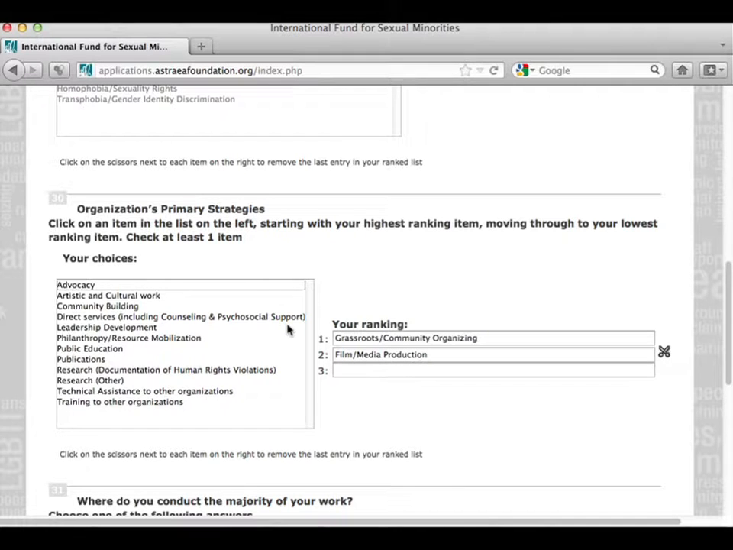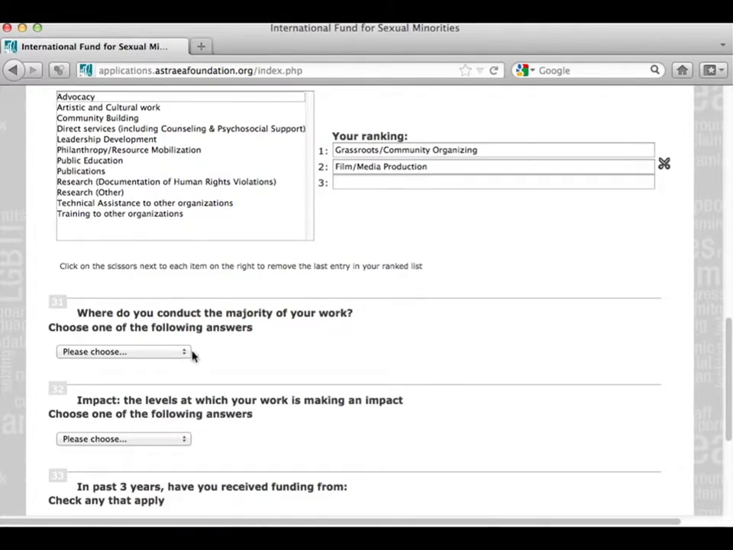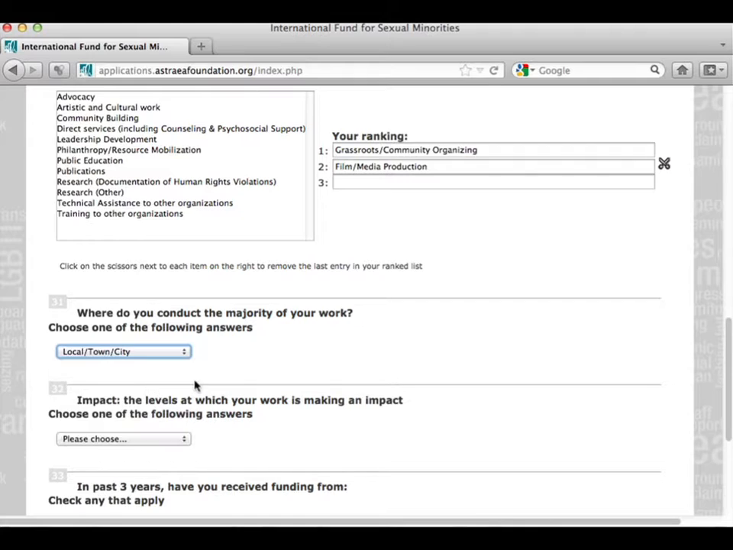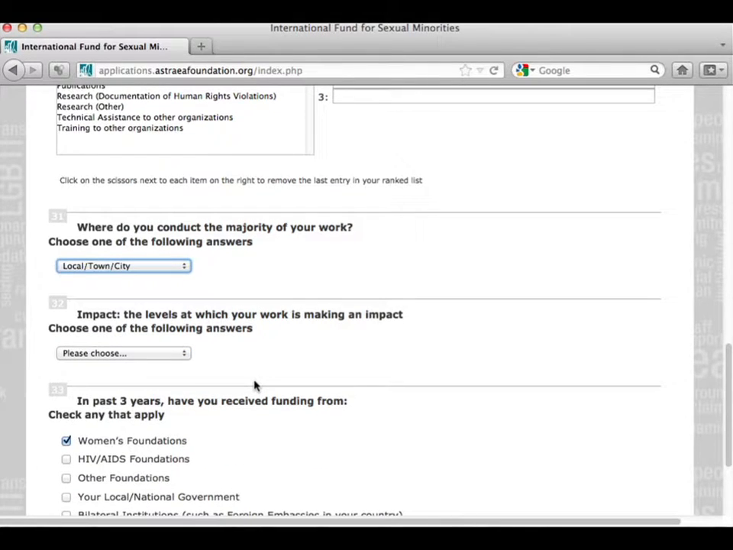After selecting areas and strategies, you are asked if your work is national, local, regional, etc. Please select one of the choices. Then you're asked what geographical impact your work has. For example, if you are an organization whose work is primarily at the city level, but you have a film festival or radio program that is national, select local on question 31 and then national on question 32.